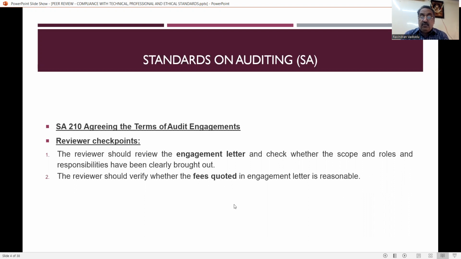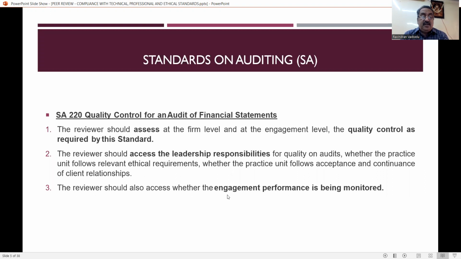The reviewer should review the engagement letter and check whether the scope and roles and responsibilities have been clearly brought out. Then the reviewer should verify whether the fees quoted in the engagement letter are reasonable. That means indirectly our ICAI, through the peer review board, says that the chartered accountant should not quote high fees. So fees quoted should be reasonable.